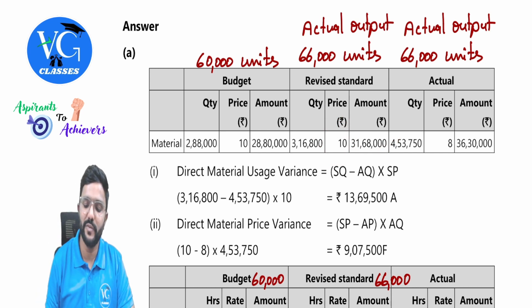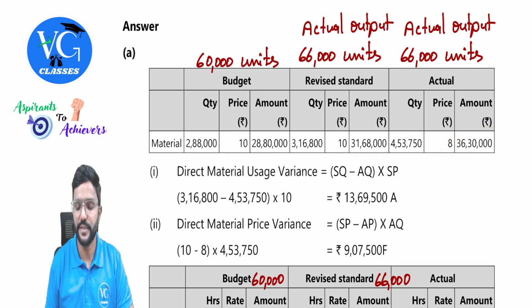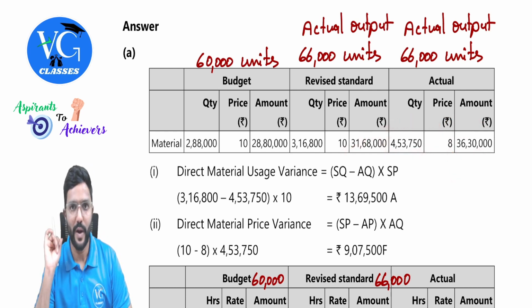Coming to the actual, it will always be for actual output. 36,30,000 is the cost, whereas actual price is 8 rupees. Just divide these two, and you will get the actual quantity.